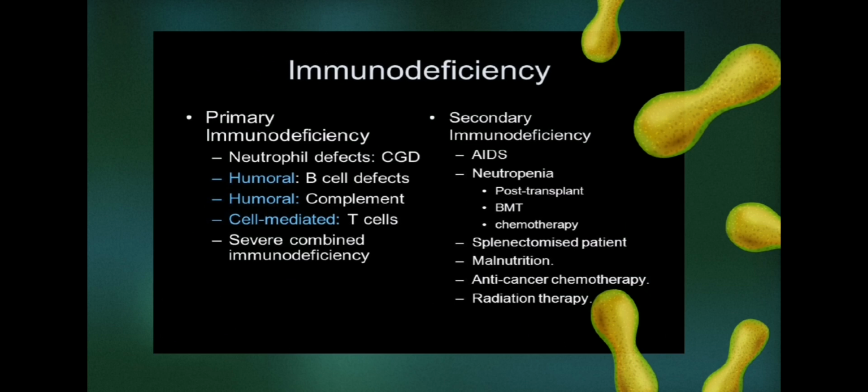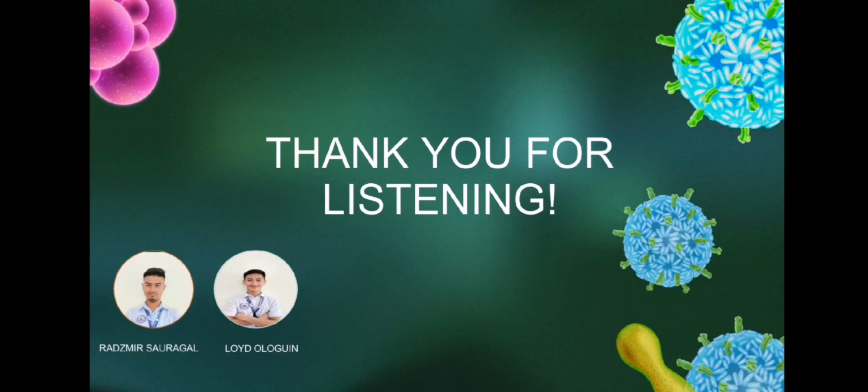So I have here the side-by-side comparison of primary immunodeficiency and secondary immunodeficiency. In primary immunodeficiency, neutrophil defects, CGD, the humoral B cell defects, the humoral complement, cell-mediated T cells, and severe combined immunodeficiency. I hope na-discuss ito ng aking co-reporter na si Mr. Sauragal. And on the other hand, we have here the secondary immunodeficiency: AIDS, neutropenia, post-transplant BMT, and chemotherapy, the splenectomized patient and malnutrition, anti-cancer chemotherapy, and radiation therapy. All of these are connected to secondary immunodeficiency.